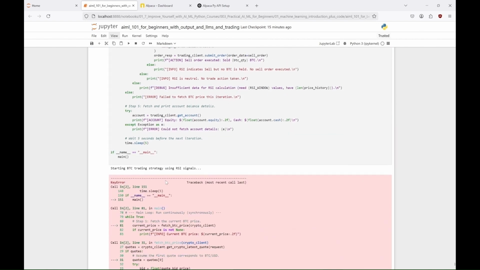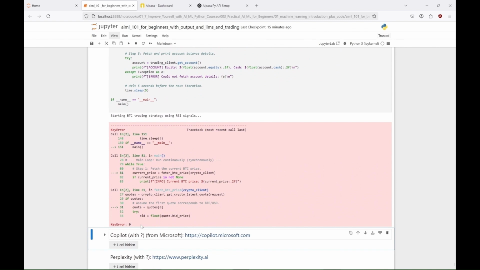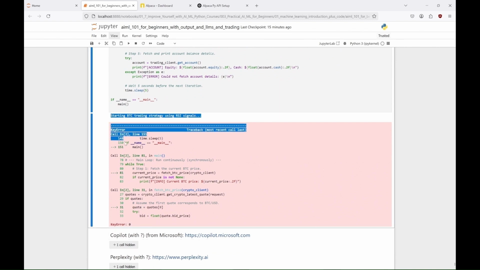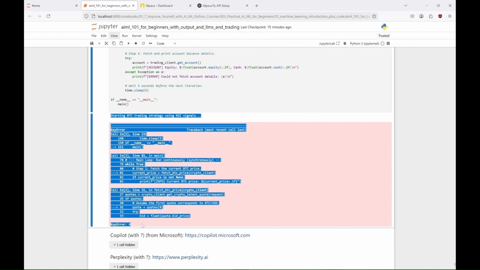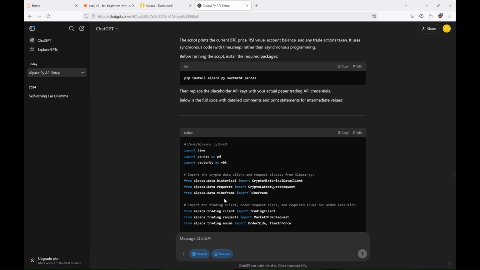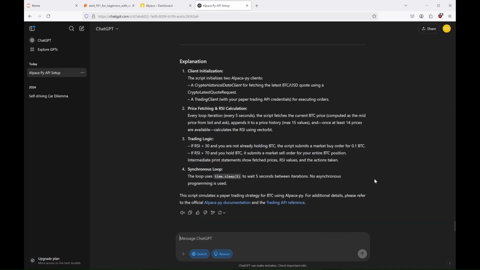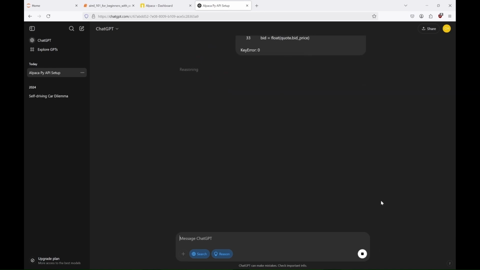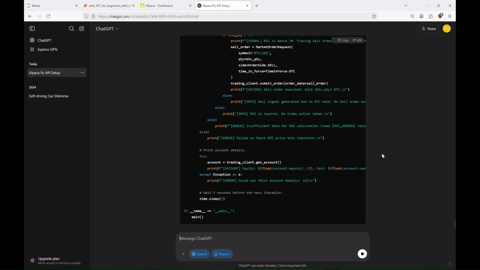And it didn't. So, it's a fail. Now, if you know why it didn't work, you can fix the code yourself. But here, this one time we'll ask ChatGPT to fix the code it created. Hopefully it'll make the trading bot work. We just paste the error message from the notebook to the prompt. And that's enough for ChatGPT to understand what it has to do.